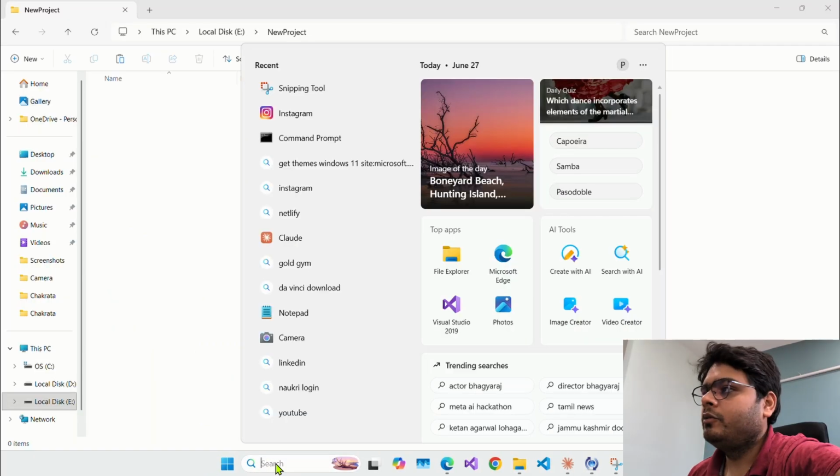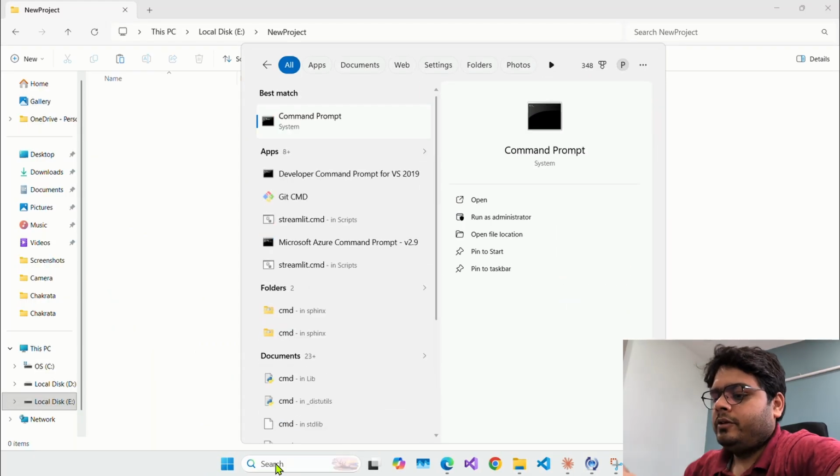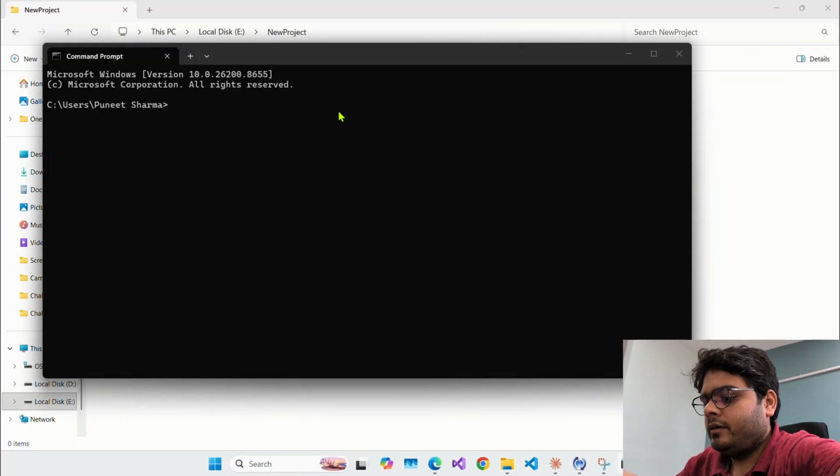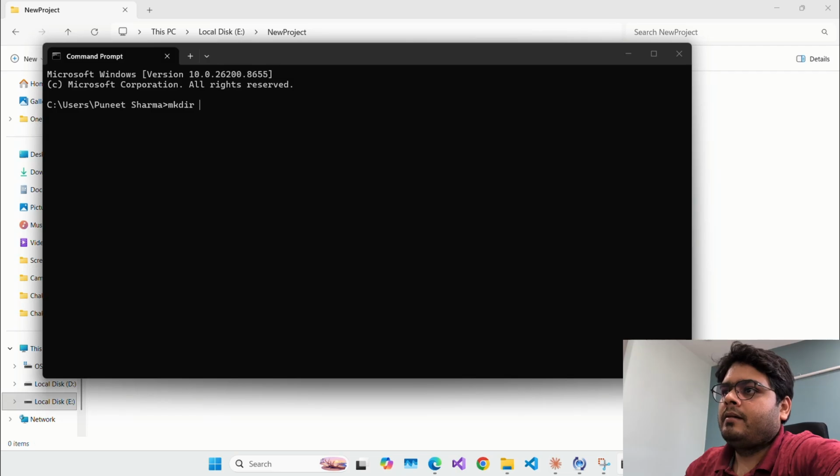And command prompt will open here, right. So you can maybe create a folder, mkdir, and maybe new project, and now we'll go to new project.